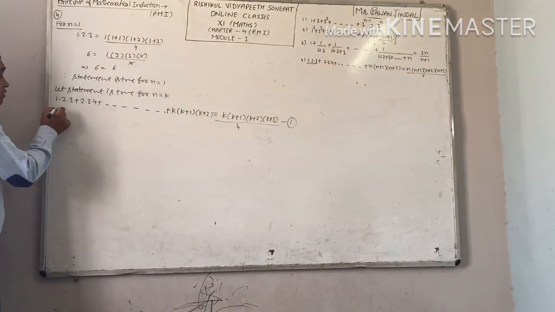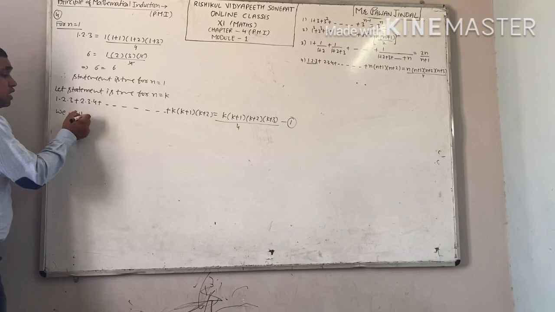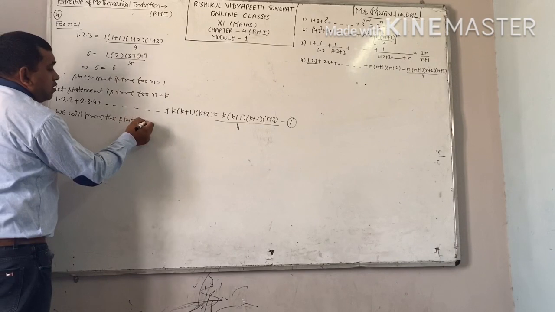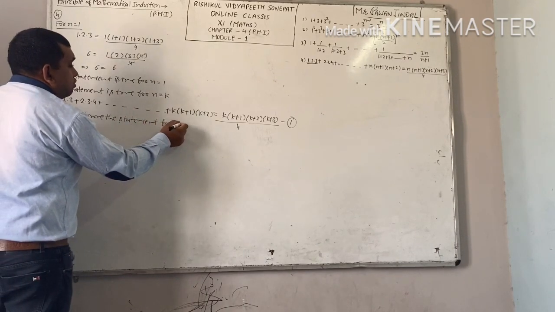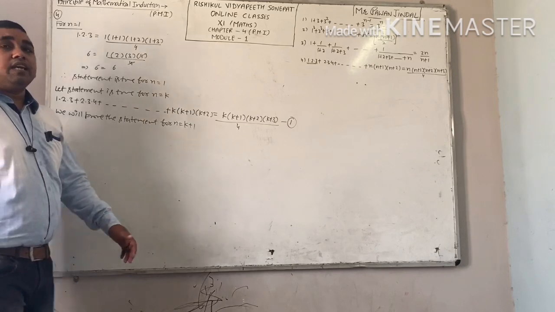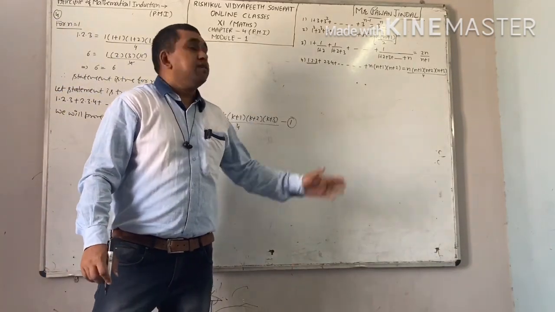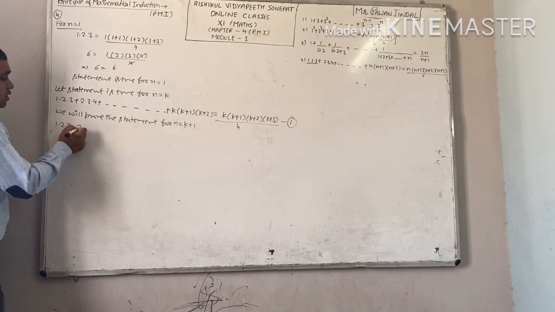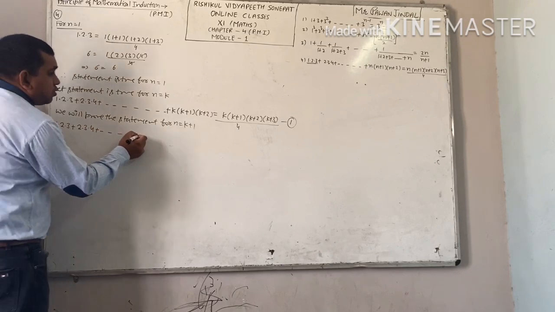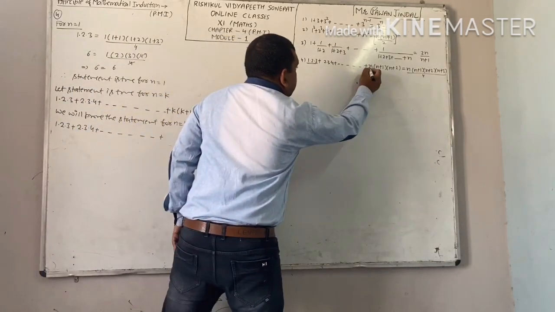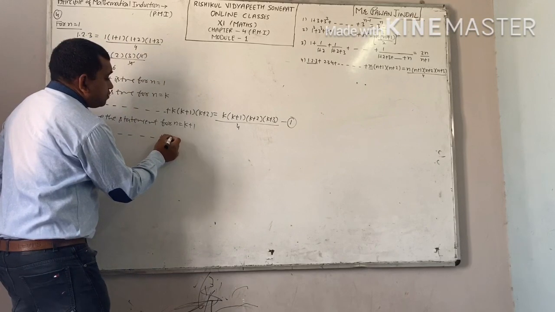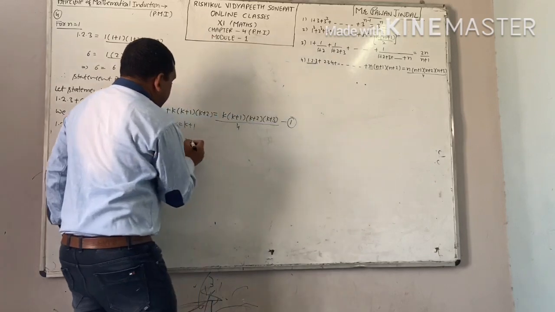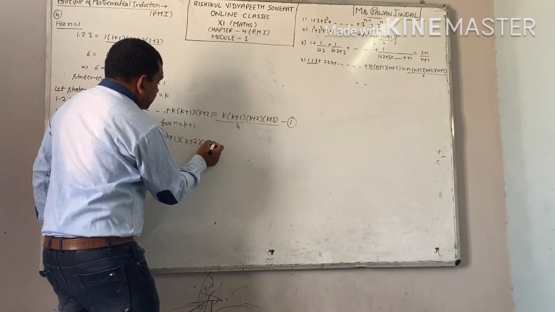Last step, we will prove the statement for n equal to k plus 1. Means if we are taking number of terms equal to k plus 1, our statement is true. Put n equal to k plus 1. See what we do. 1 into 2 into 3 plus 2 into 3 into 4 plus and so on. Now put n equal to k plus 1. See what you will get. K plus 1. Next is k plus 1 plus 1, you will get k plus 2. Next is your k plus 3, equal to.